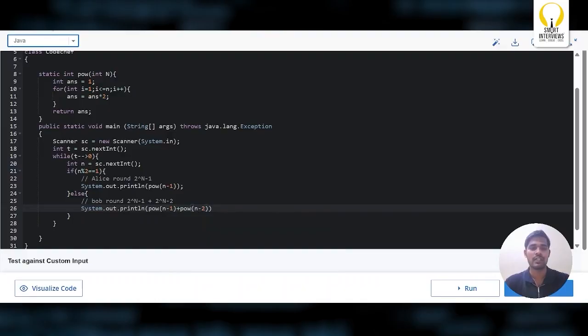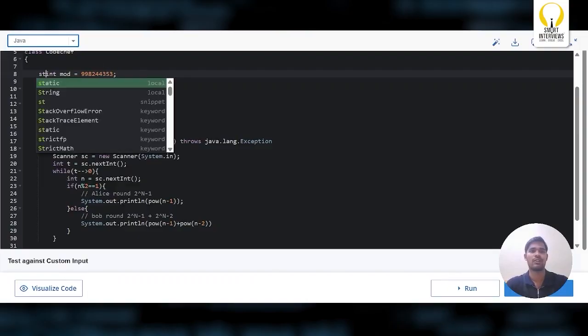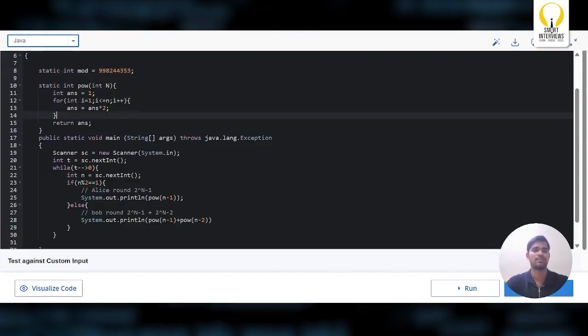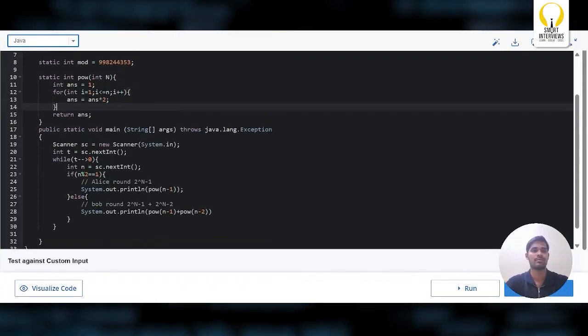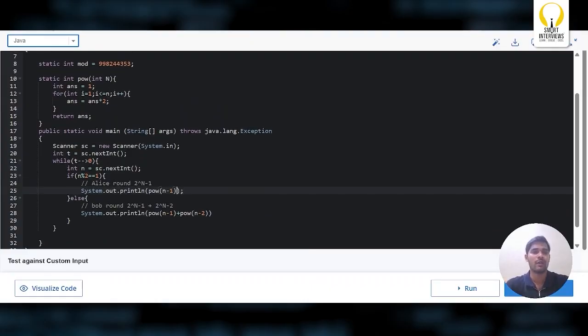After getting this, we are missing one thing here. We know that this answer does not fit in the integer range. In the question they have mentioned that you need to apply modulus. So I will declare it as a static variable. We need to apply modulus here.